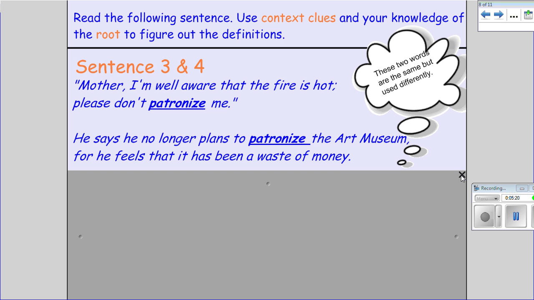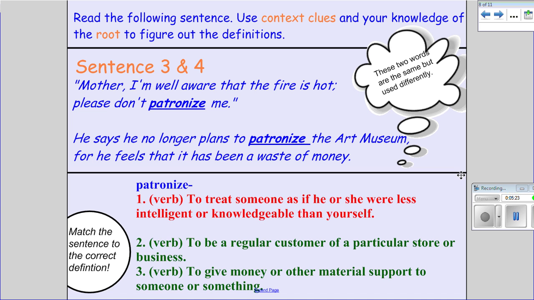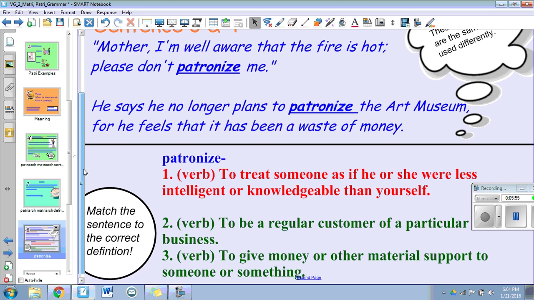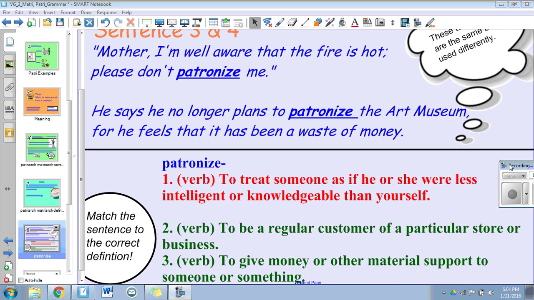Here are the definitions of the word patronize and patron. To patronize means to treat someone as if he or she were less intelligent or knowledgeable than yourself. To be a patron would be to be a regular customer of a store or business, or to give money or some material or support to someone or something. Can you figure out which definition matches which sentence? Go ahead and try to do that and restart the video once you think you have done that.